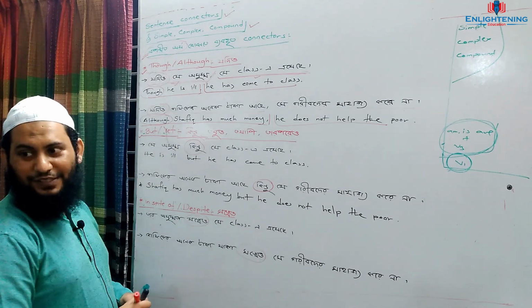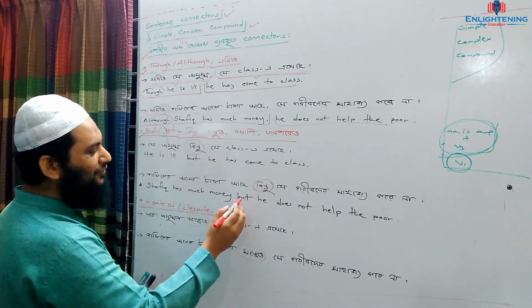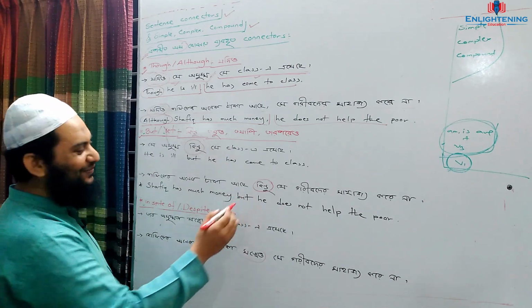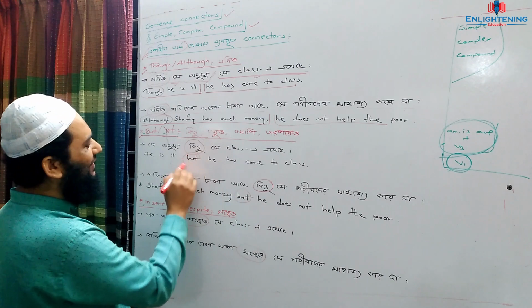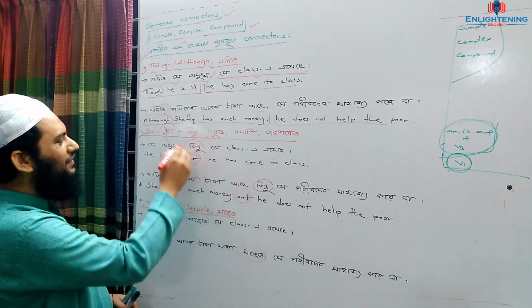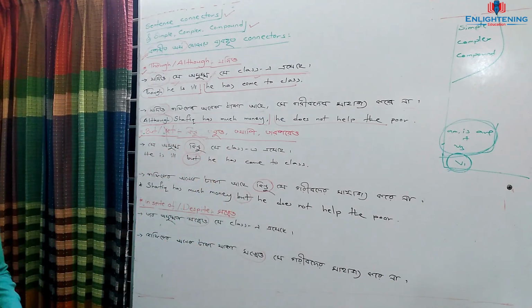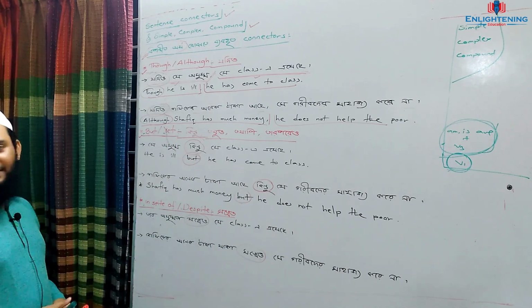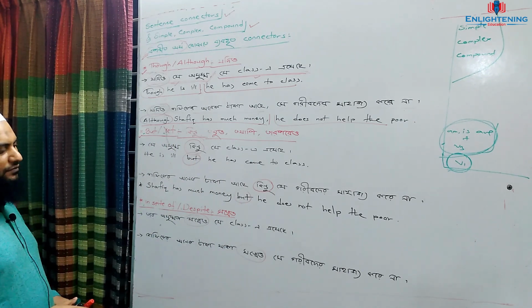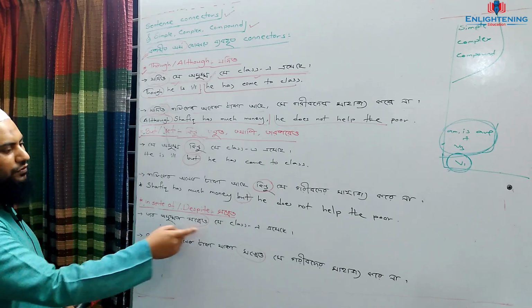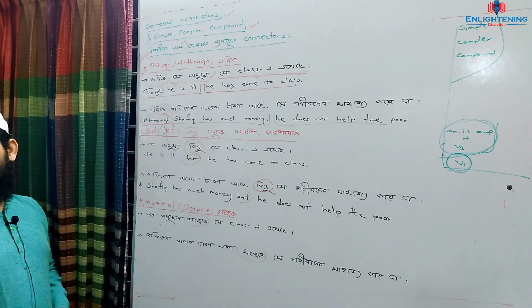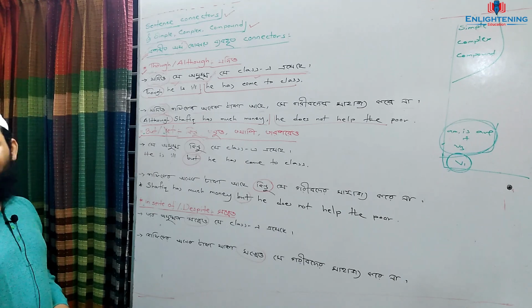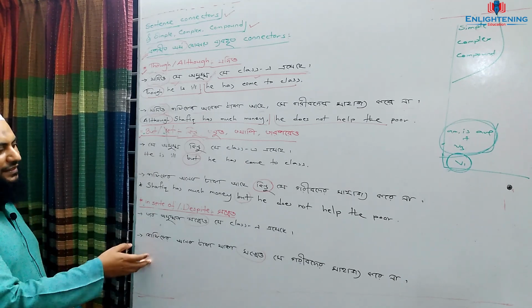The reason is that it has been written kintu, that is, but. So instead of but, you can write yet also. Okay. Now simple. In spite of, despite. তার অসুস্থতা সত্ত্বেও সে ক্লাসে এসেছে. Now we have to consider something for making the sentence simple.